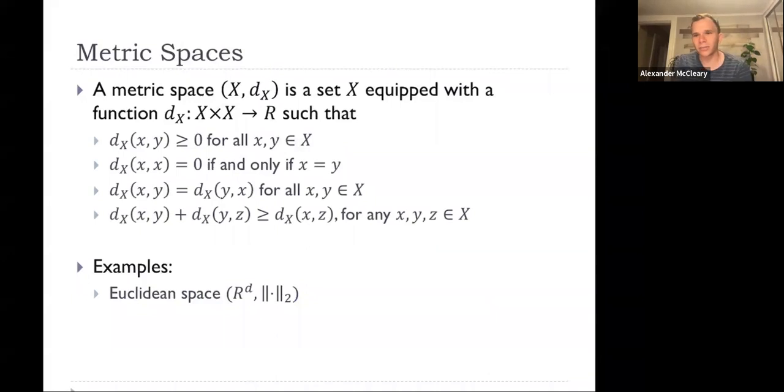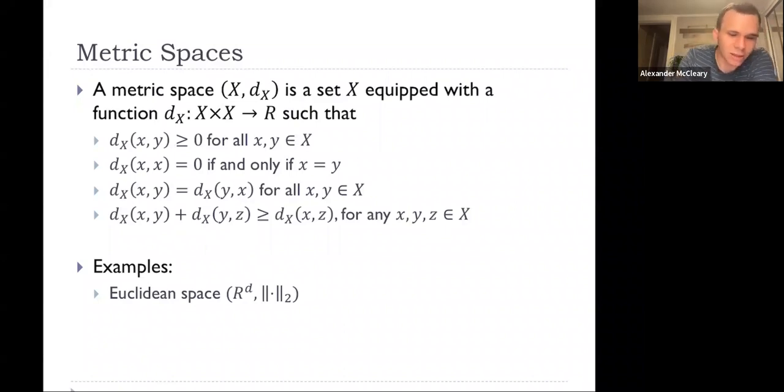Okay, so now another big class of examples is going to come from metric spaces. You can think of a metric space as just a set with a notion of distance between elements in the set. So really, what this is, we have a set X and a function defined on pairs of points of X. You want to think of this function as assigning to any pair of points the distance between those 2 points. And we want this function to satisfy certain conditions.